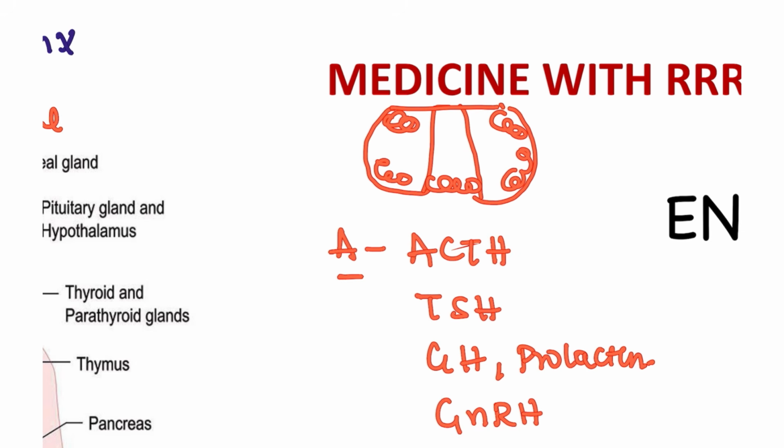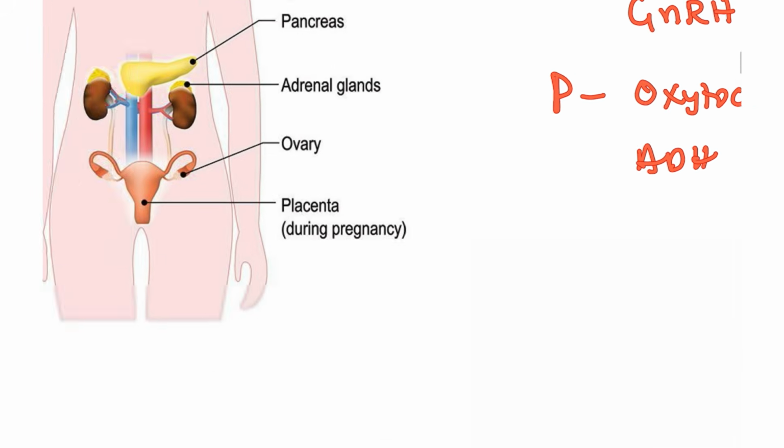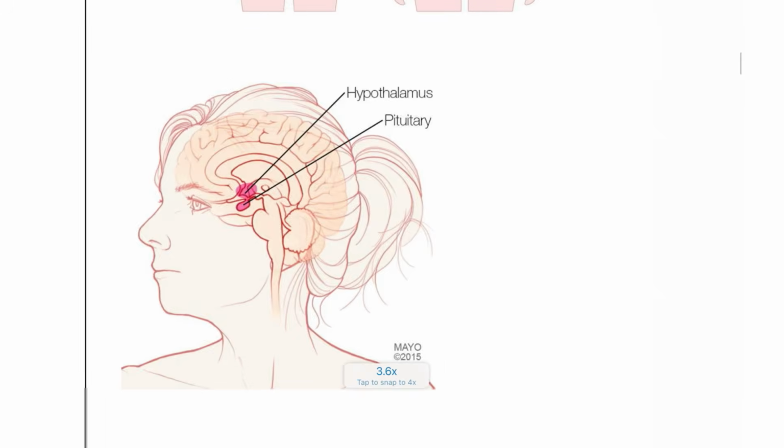When the vascular connection is disturbed, this will go into necrosis. That is why the patient will have this necrosis type of condition, and all the hormones will be decreased in these patients. Next, we will be discussing one by one.